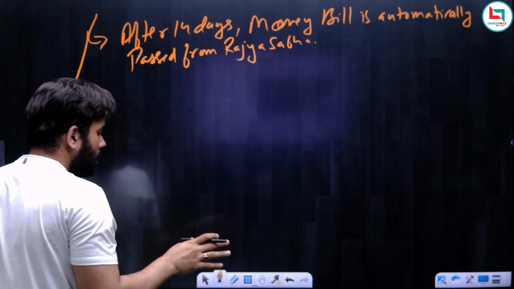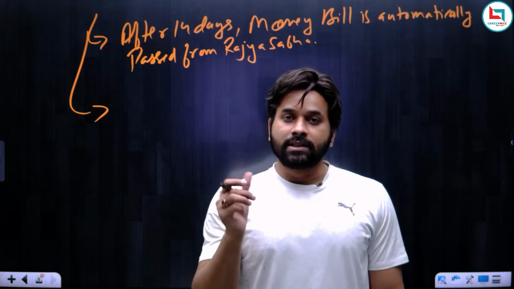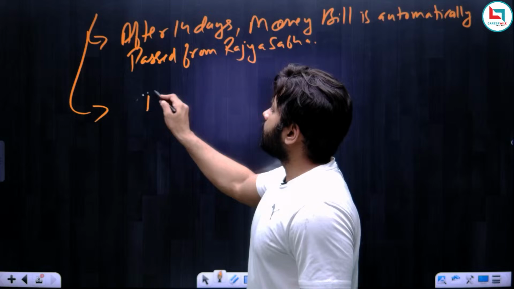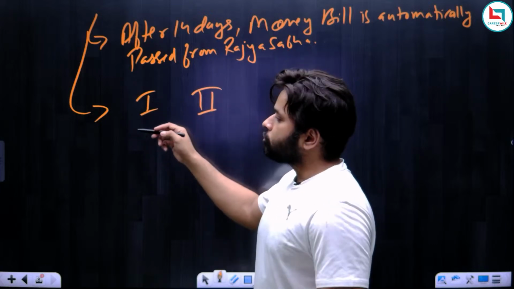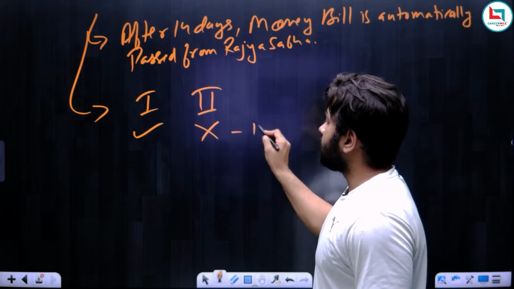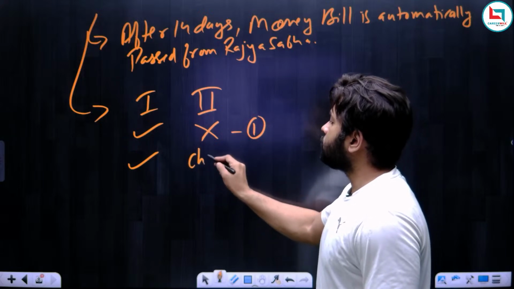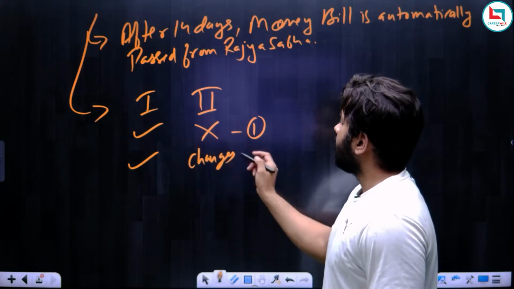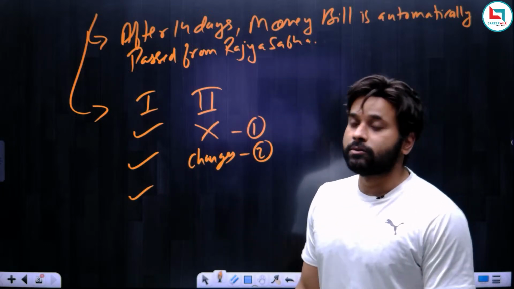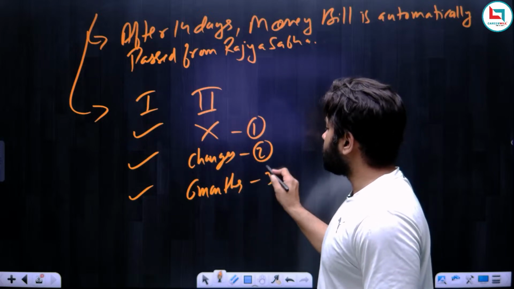Okay, wait a minute. One more thing. See, what are the three conditions for joint sitting? I discussed in the last class. The three conditions for the joint sitting are, this is the first house and second house: if the first house has passed the bill and the second house has rejected the bill, this is the first condition. The second condition is that the first house has passed the bill and the second house has introduced changes in the bill which are not acceptable to the first house. And the third condition is that the first house has passed the bill and the second house has not taken any action on the bill for the past 6 months.